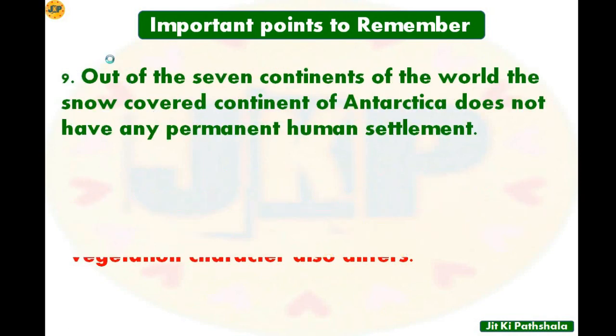Point number 9 is, out of the 7 continents of the world, the snow covered continent of Antarctica does not have any permanent human settlements. So out of the 7 continents, Antarctica does not have any permanent human settlement as it is covered by snow.